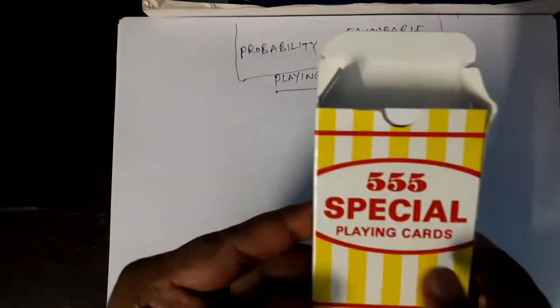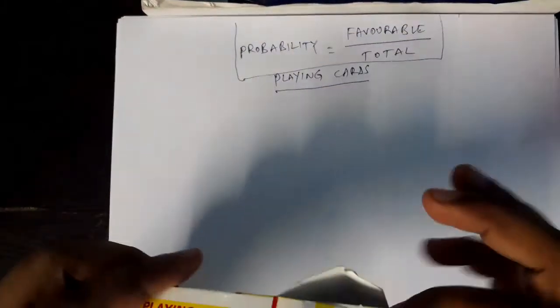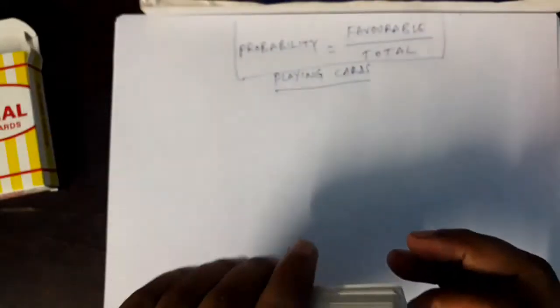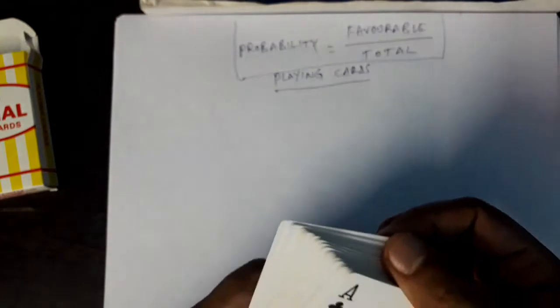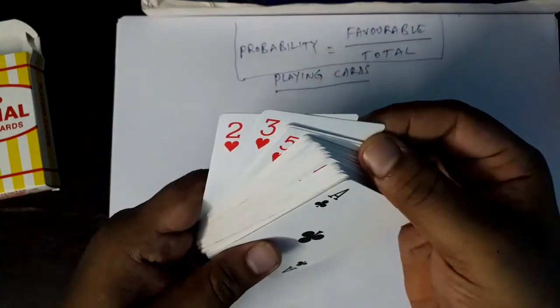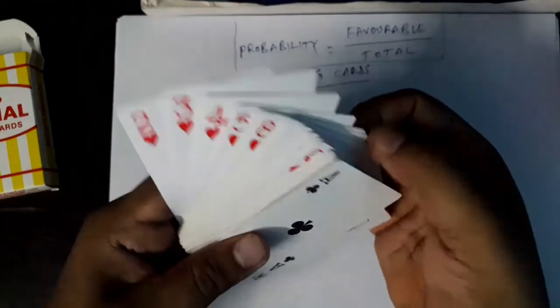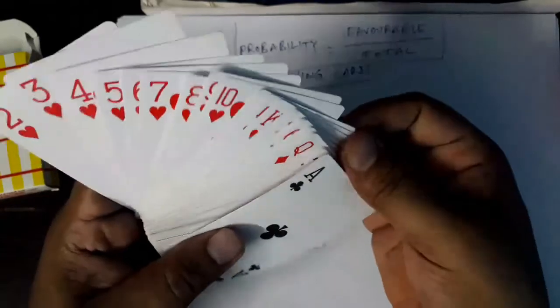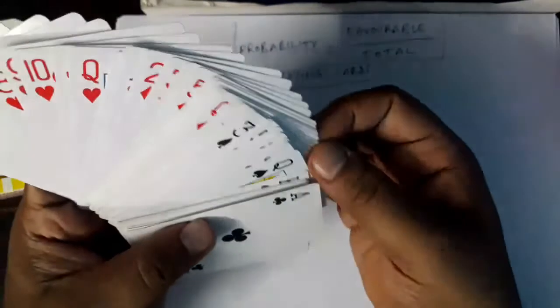See, this is special playing cards. See this. Many of you may not know how playing cards look. See this. These are all playing cards.